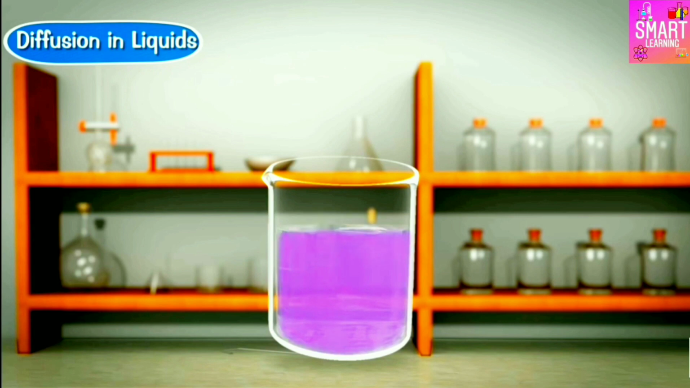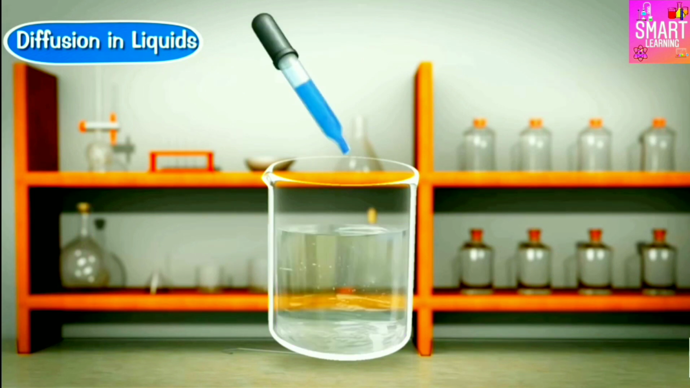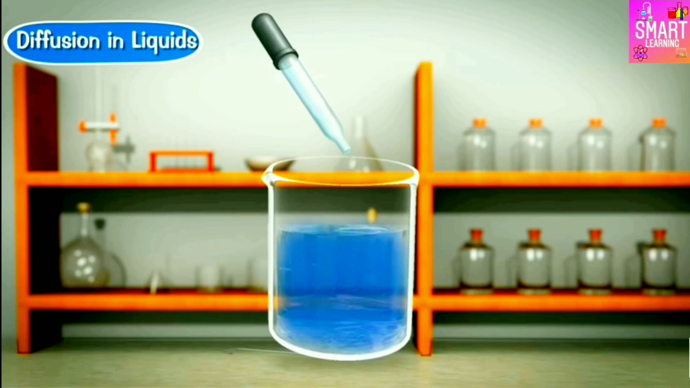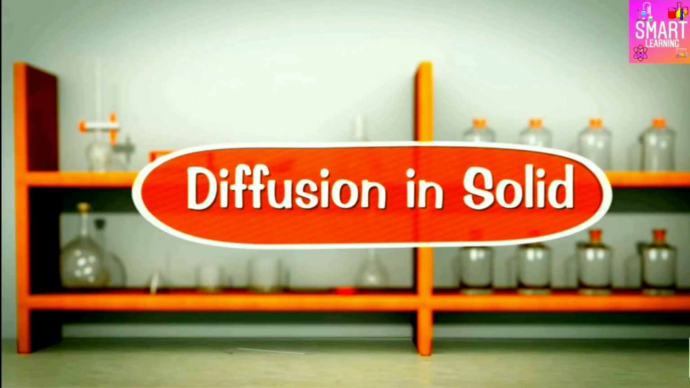The spreading of the purple color of potassium permanganate into water on its own is due to the diffusion of potassium permanganate particles into water. And if you pour a drop of ink into a beaker of water, then the color of the ink spreads into the whole water of the beaker. The spreading of ink in water on its own is due to the diffusion of ink particles into the water.